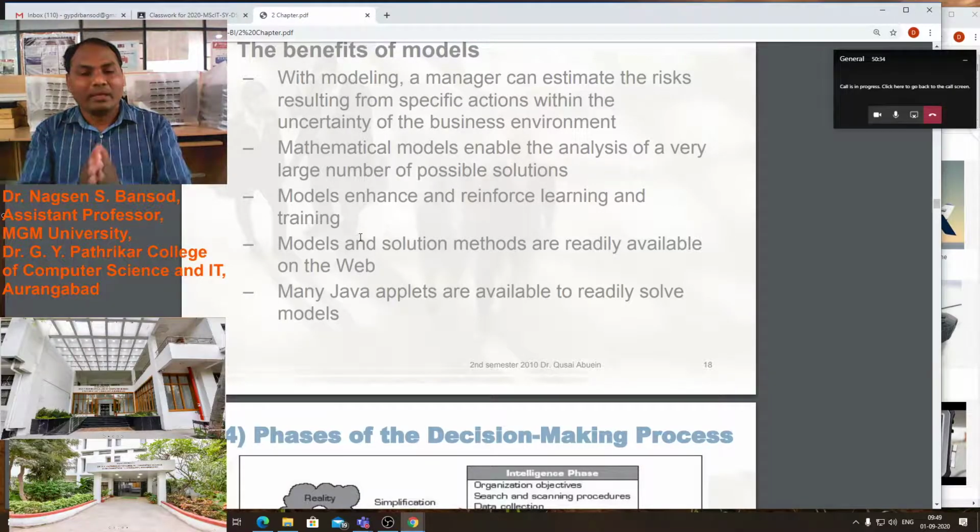With the help of a mathematical model, we can find how much benefit the company will get. This is a very good advantage of mathematical modeling.